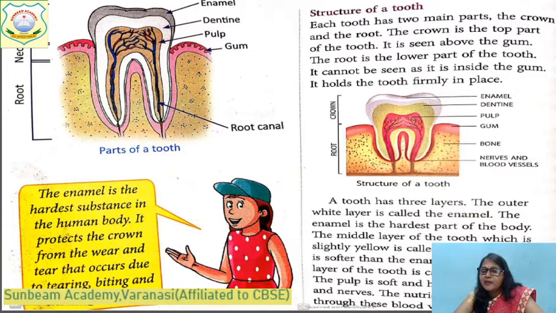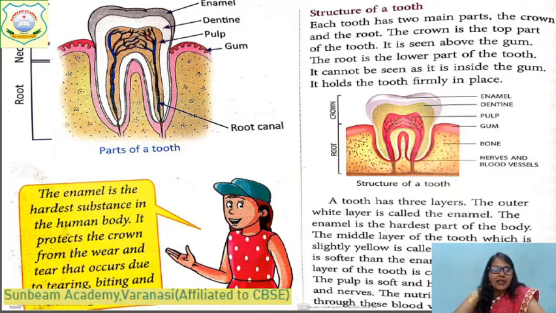Blood vessels and nerves are present in which portion? In the innermost layer. Okay, that is called pulp. The pulp is soft and has blood vessels and the nerves. The nutrients reach the tooth through these blood vessels. We say that calcium is necessary for the growth of teeth. It reaches the tooth from the blood. Through these blood vessels calcium is absorbed by the tooth and our tooth becomes bigger and strong.